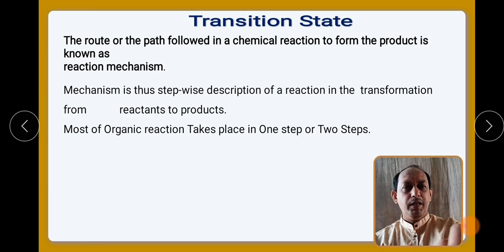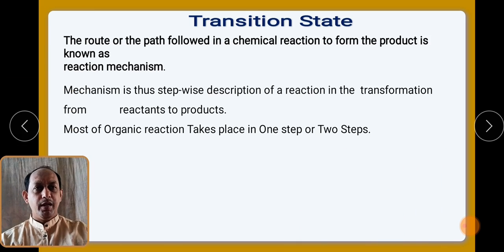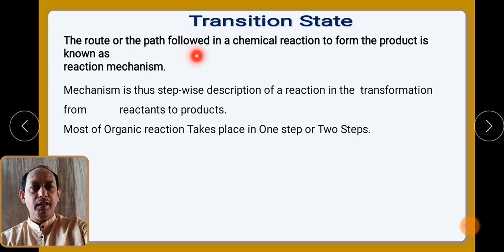Now we are going to see a very important term which is called a transition state. During the progress of the reaction there are intermediate species which are formed. As we know, in order to study the mechanism of the reaction, basically what is mechanism? We ask the question, what do you mean by the mechanism of the reaction? So basically mechanism is nothing but the route or the path followed by the chemical reaction to form the product, known as reaction mechanism.